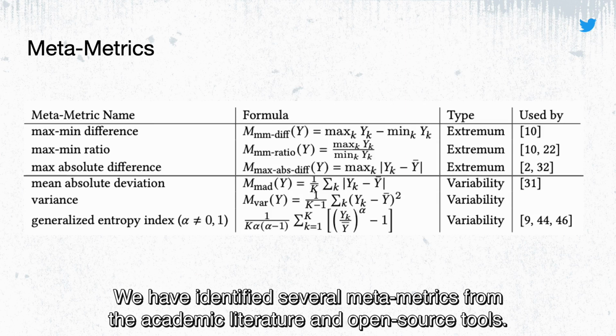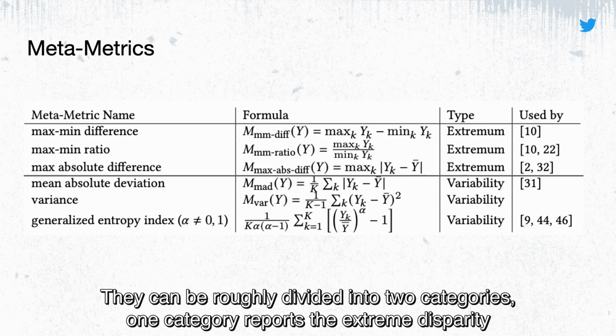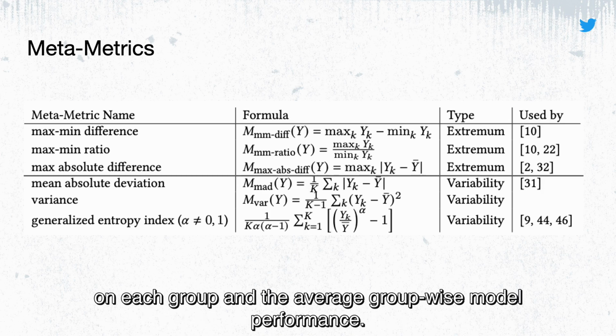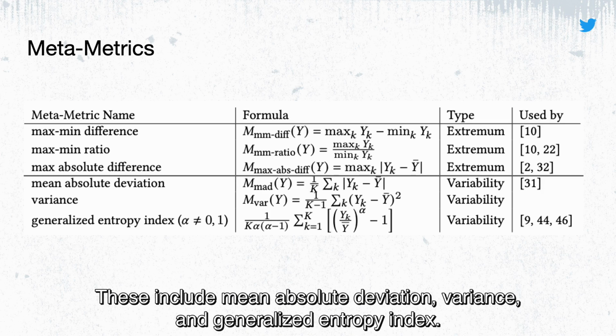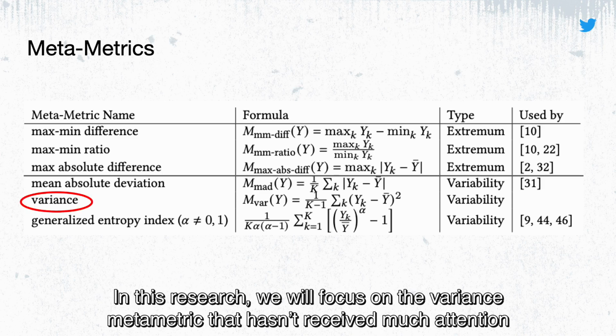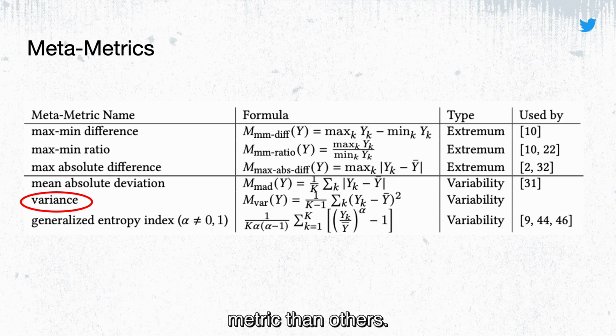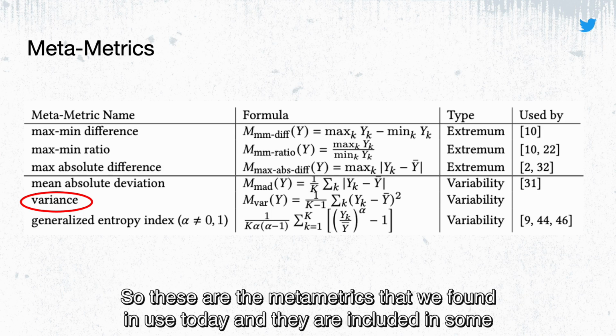We have identified several MetaMetrics from the academic literature and open source tools. They can be roughly divided into 2 categories. One category reports the extreme disparity among groups, and the other focuses on some kind of average deviation between the model performance on each group and the average group-wise model performance. In this research, we will focus on the variance MetaMetric that hasn't received much attention in the field. We will show later that it has some nice mathematical properties that make it, in some sense, a better metric than others.